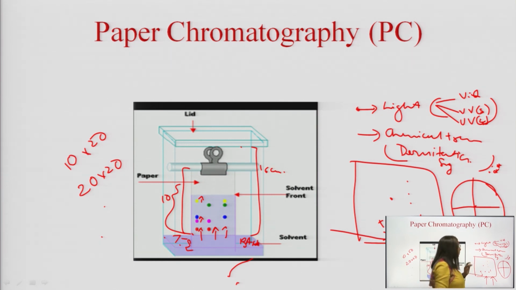Then we have amino acids, also essential amino acids, where because of a small functional change there will be a lesser difference, and so this particular paper chromatography is helpful to separate in a radial fashion. Again, the movement radially is calculated as the retardation factor.